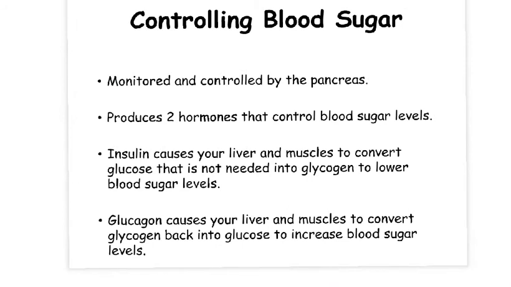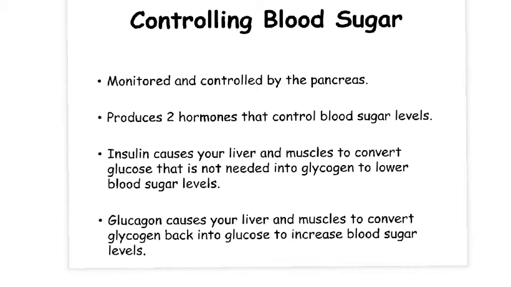So, to summarise, blood sugar levels are monitored and controlled by the pancreas. There are actually two hormones produced by the pancreas that control blood sugar levels. When glucose levels are too high, insulin is released to convert glucose to glycogen. If blood sugar levels drop too low, then another hormone called glucagon is released that converts the stored glycogen back into glucose so it is available to use.